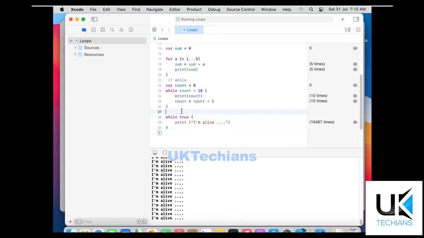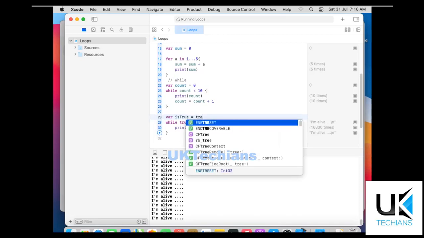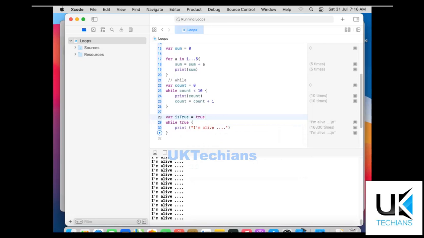So let's say I'll use a variable isTrue and set it equal to true. Just define isTrue here, and then we will change the value of isTrue to false.